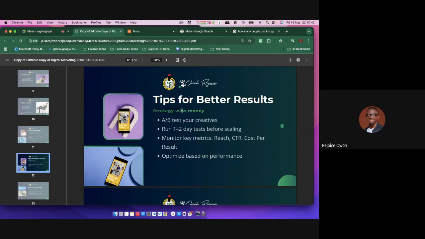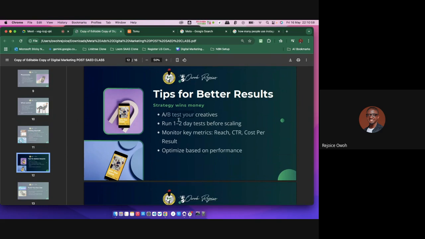Again guys, watch this. Strategy wins money in the ad system. It's not by putting 2 million into ads. You can even put 2 million and someone that puts only 200K will still get more money. That is because strategy wins money. That means you must test your creatives, right? Sometimes you've got to run test ads. You just run one or two, run it a little bit, and you see what the result is like.